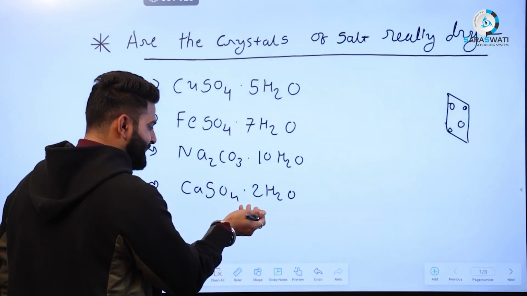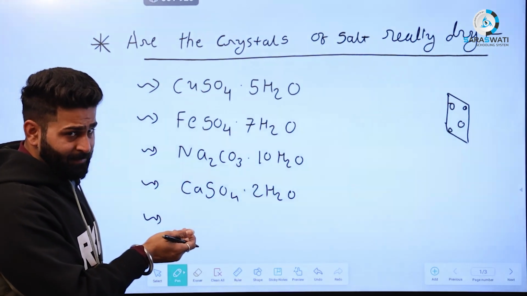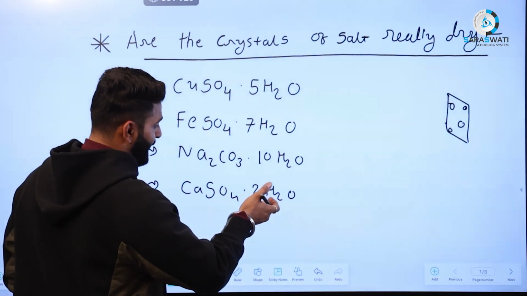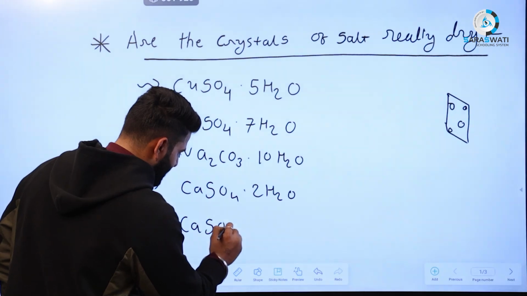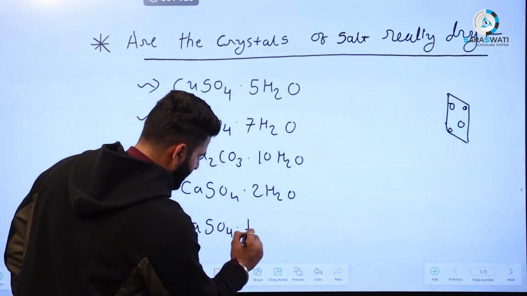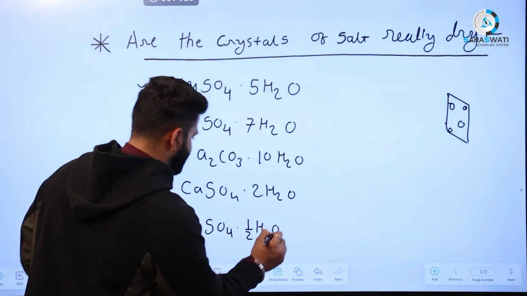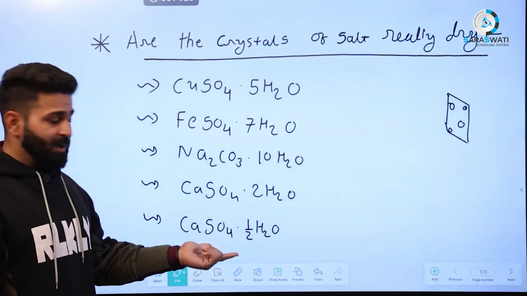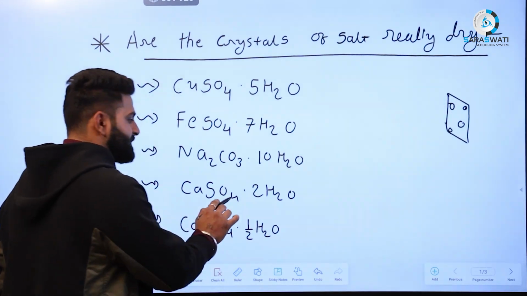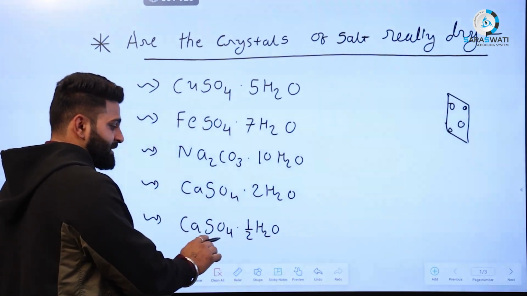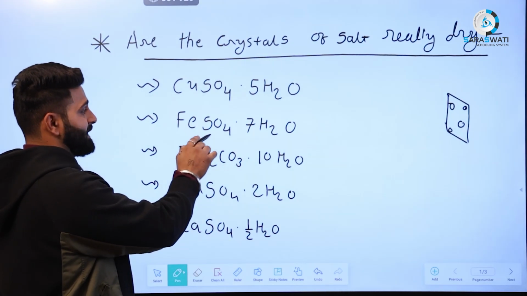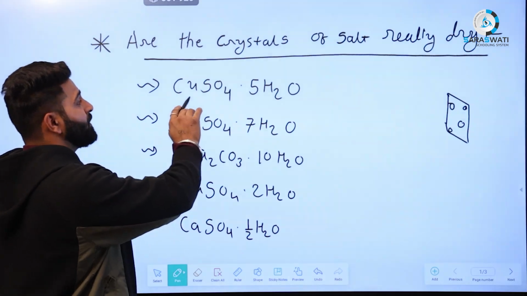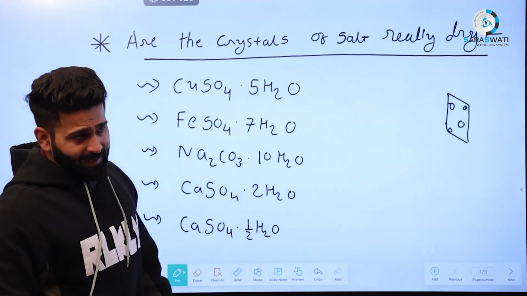and when you heat this calcium sulfate at high temperature, you know very well the hemihydrated crystal is formed, which we know as CaSO4 into 1/2 H2O, the hemihydrated crystal which we know as POP. This is calcium sulfate dihydrate, calcium sulfate hemihydrate, sodium carbonate decahydrate, ferrous sulfate heptahydrate, and copper sulfate pentahydrate.